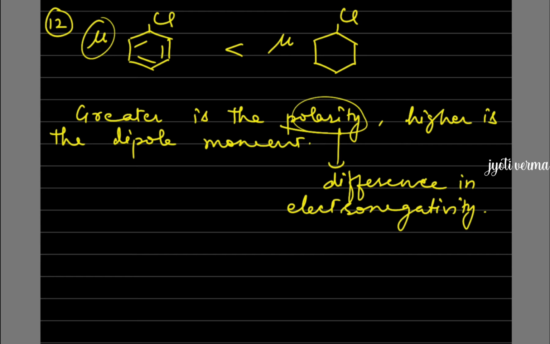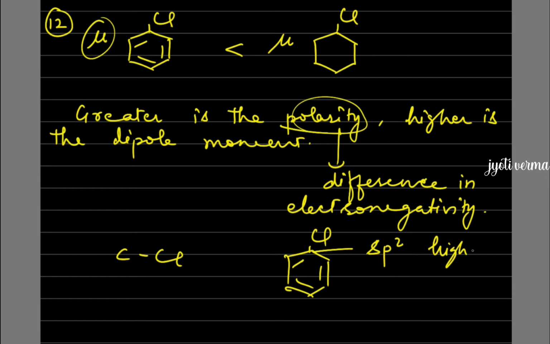Now let's take the example of the carbon chlorine bond in chlorobenzene. In chlorobenzene, this carbon is sp2 hybridized. It means it is more electronegative. Here this carbon is sp2 hybridized, that is why it is more electronegative, and chlorine is again more electronegative.